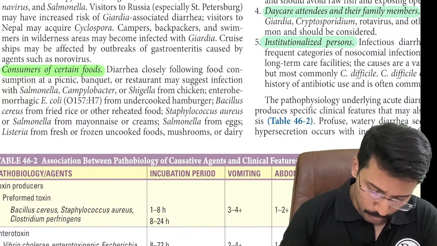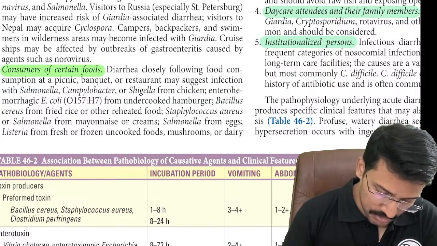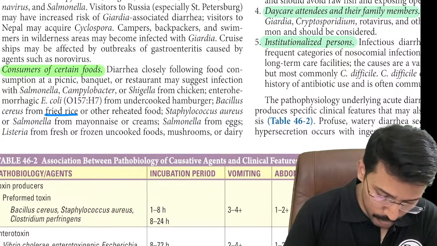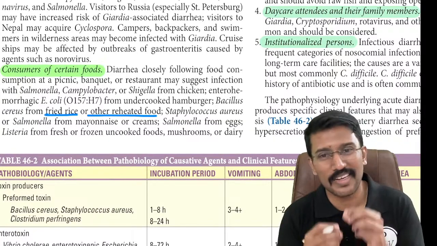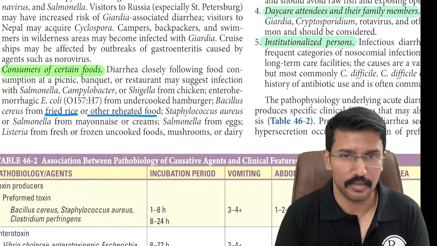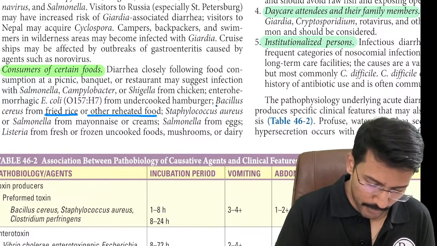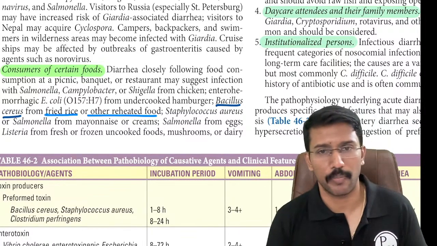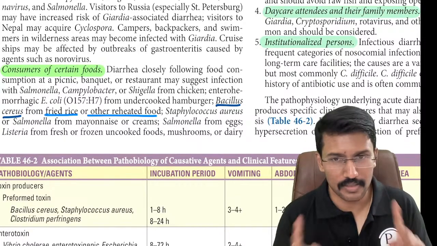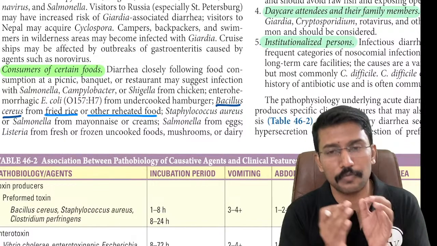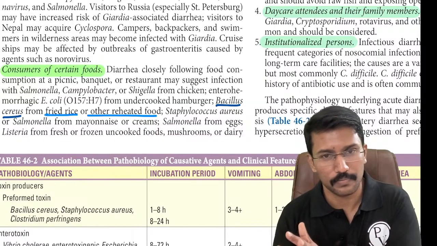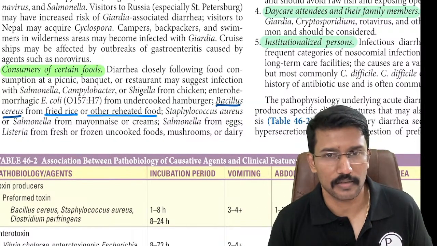One I want you to remember is if you eat Chinese fried rice, that is an MCQ, or food that is reheated and after that you develop diarrhea, you should start thinking about Bacillus cereus infection. Bacillus cereus infection. This is again an MCQ. Chinese fried rice induced diarrhea. That is Bacillus cereus.